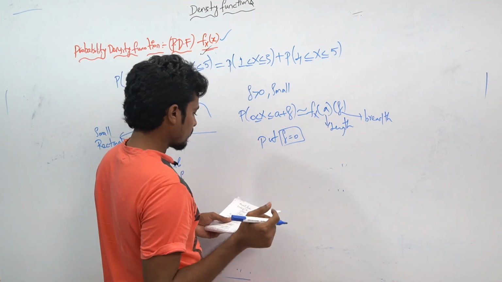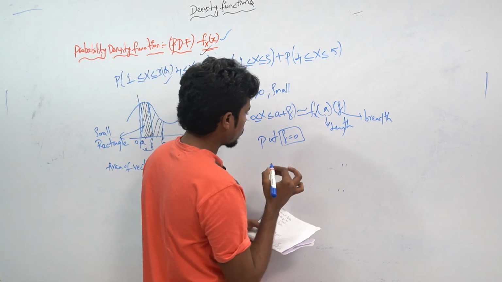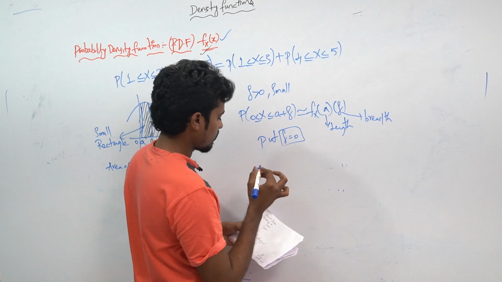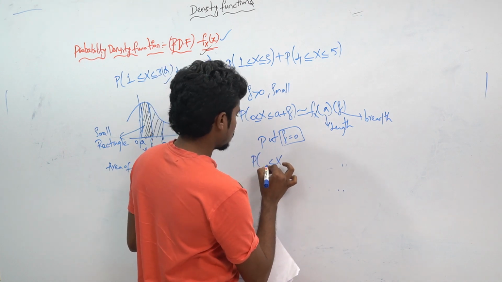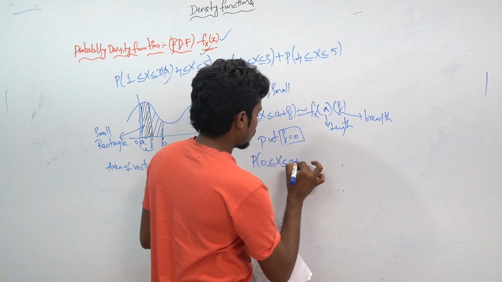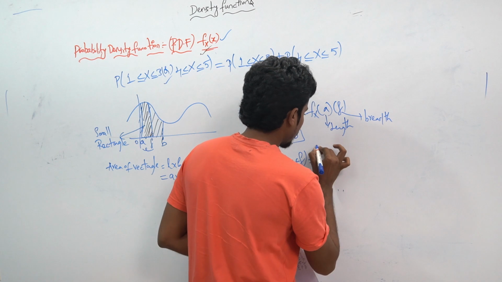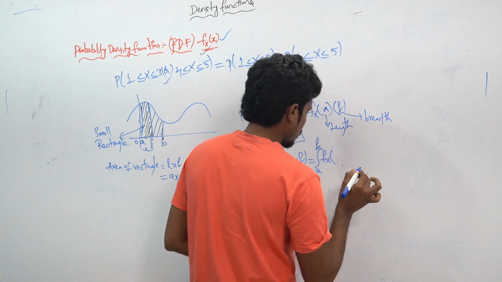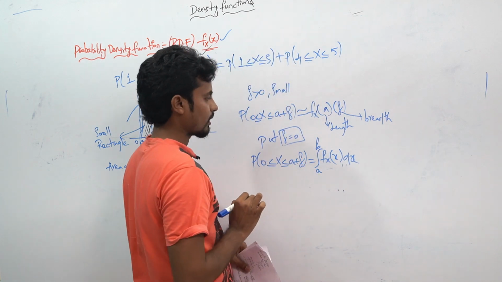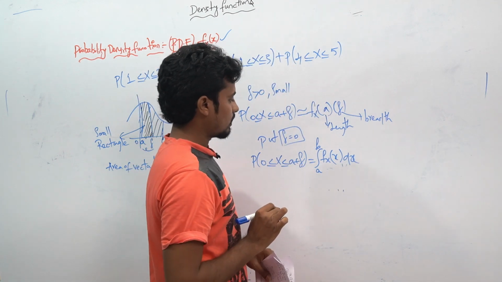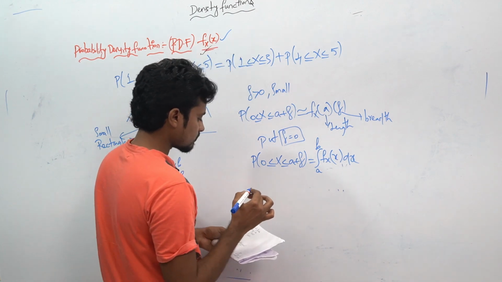And before putting delta equal to 0, you just have to take the integration for this. What will happen if you apply probability of x in between 0 to a plus delta? So this will become the integral from a to b of fx of x into dx. If you put a is equal to b, what will happen?